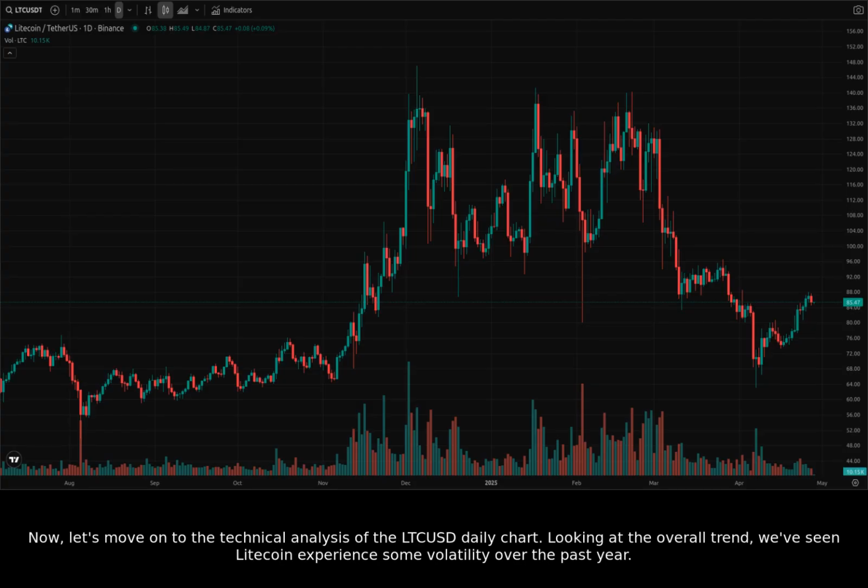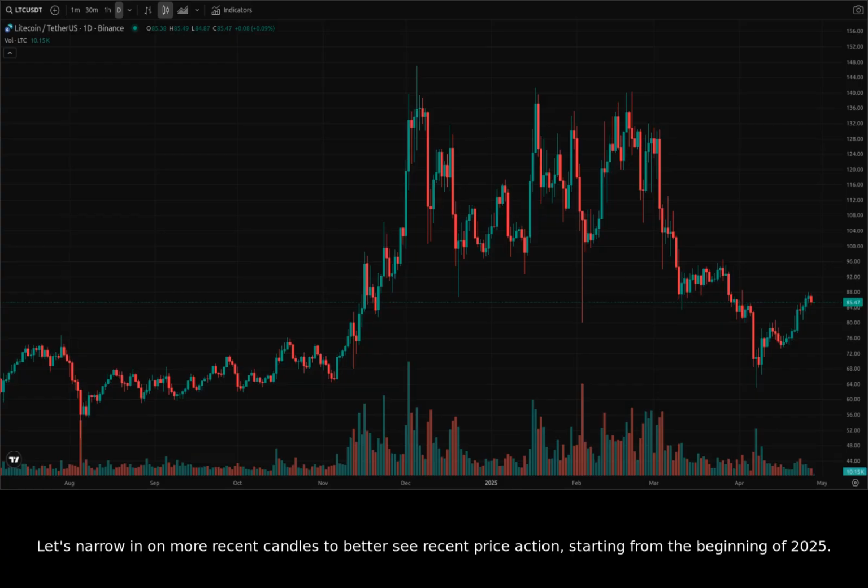Now, let's move on to the technical analysis of the LTCUSD daily chart. Looking at the overall trend, we've seen Litecoin experience some volatility over the past year. Let's narrow in on more recent candles to better see recent price action, starting from the beginning of 2025.